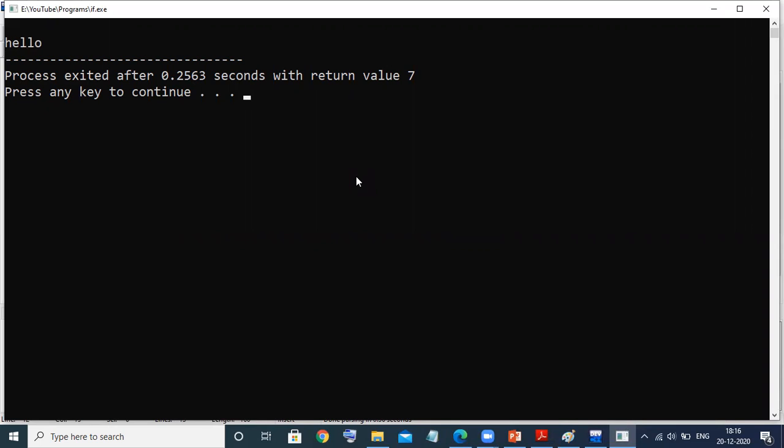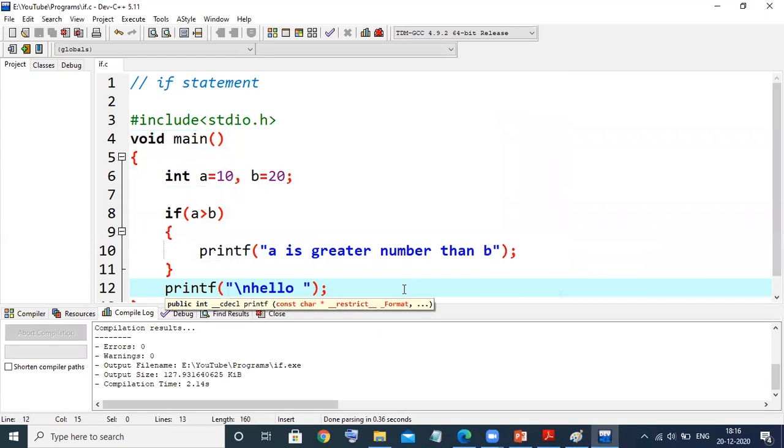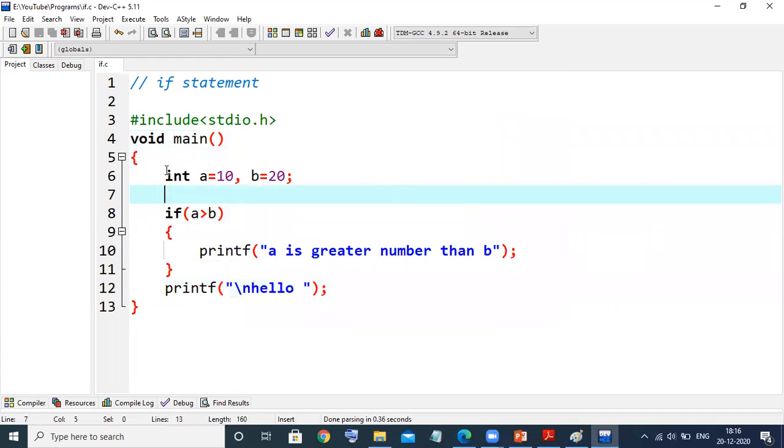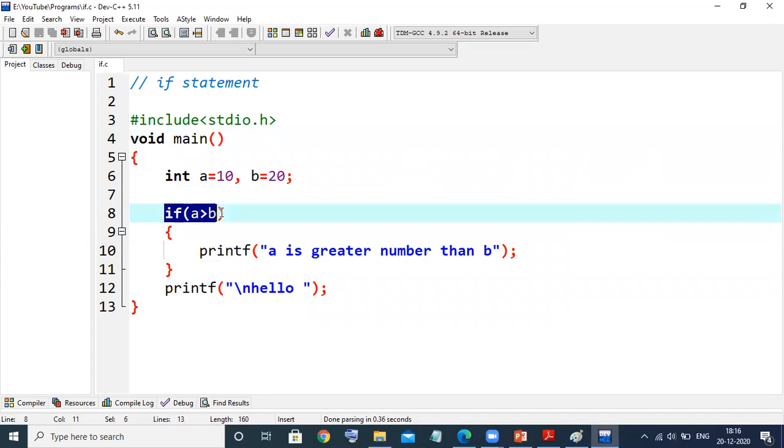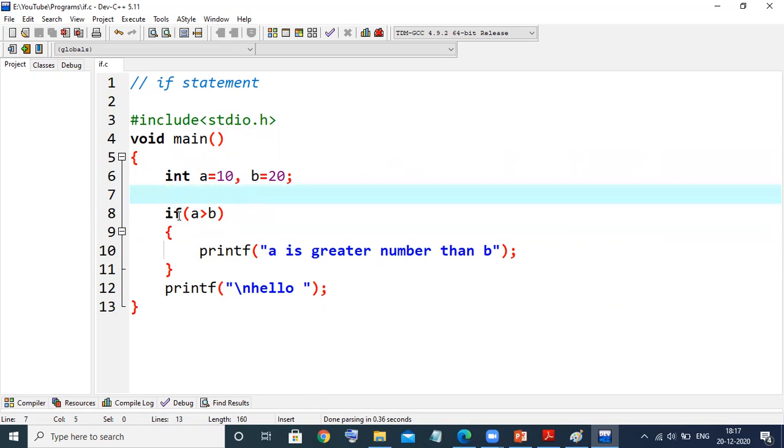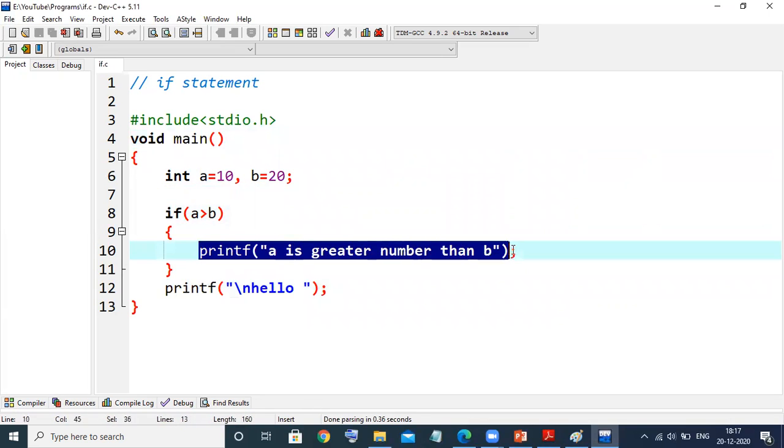You're not getting a is greater than b. You're getting hello. Okay, so how has the execution taken place? Let's have a recap. From the main function, it will execute this statement first, as we know that program execution is sequential by default. After that, it enters this particular line. The compiler will see this line and execute this statement: is a, that is 10, greater than b, that is 20? No, the condition will return false.